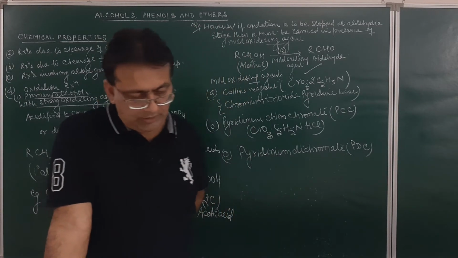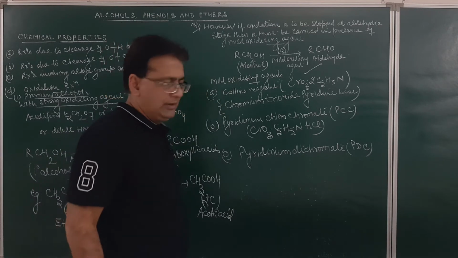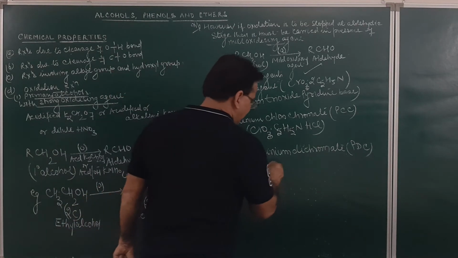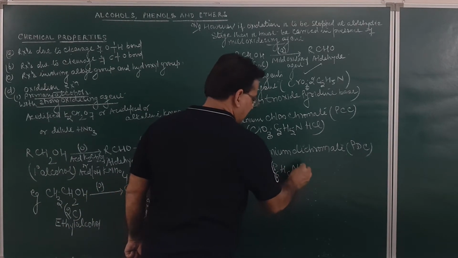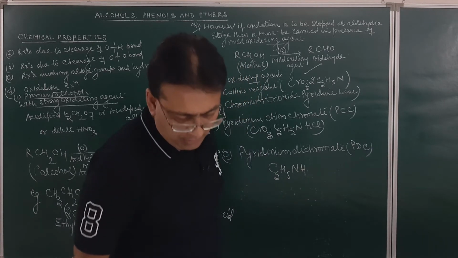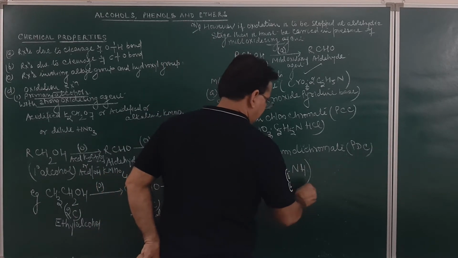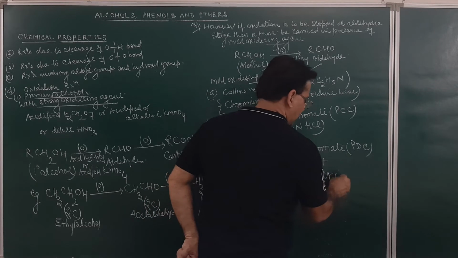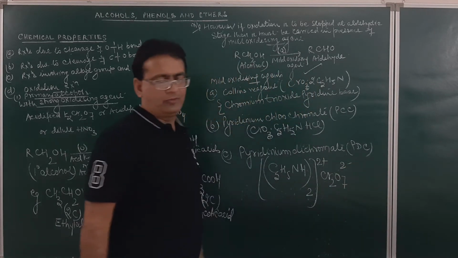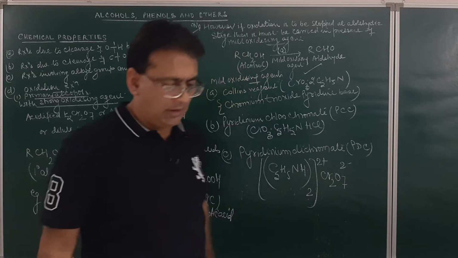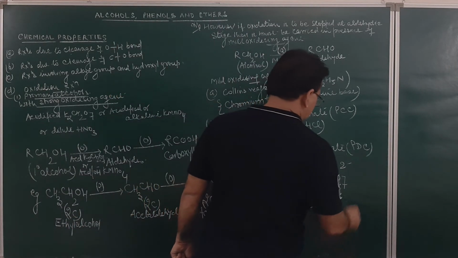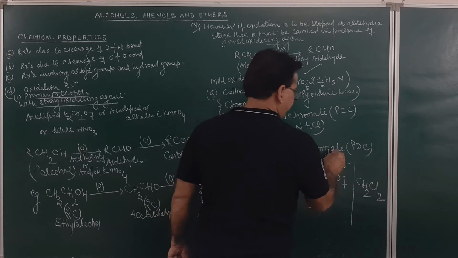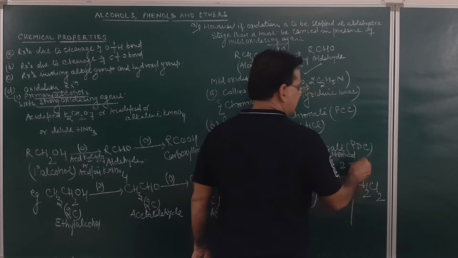The formula for pyridinium dichromate will be (C5H5NH) whole twice, 2 positive, and Cr2O7, which will be 2 negative. So this is pyridinium dichromate dissolved in methylene chloride, CH2Cl2.